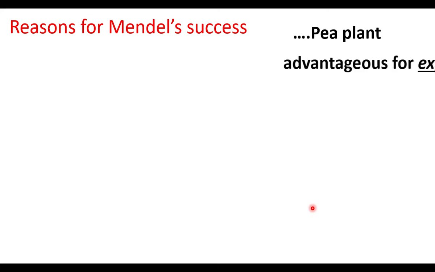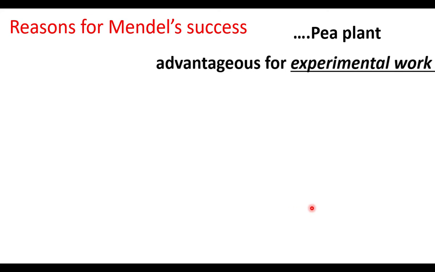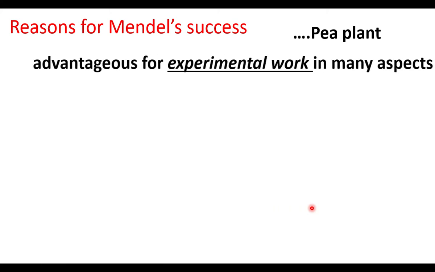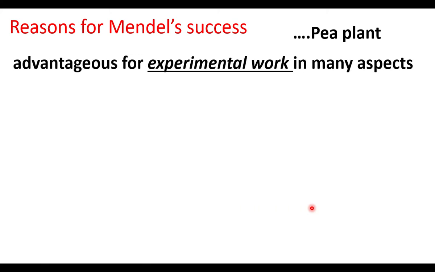There are some reasons for his success. He was successful in his research because of the selection of the plant for the experiment. He selected the pea plant. It has a number of advantages for conducting experiments. Now let us see the advantages of selecting pea plants one by one.